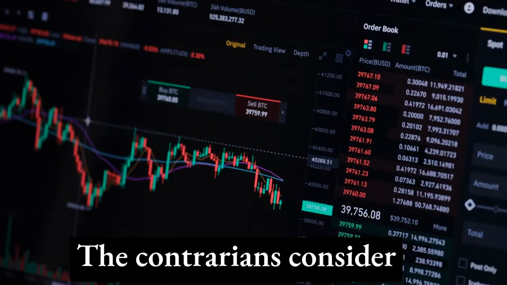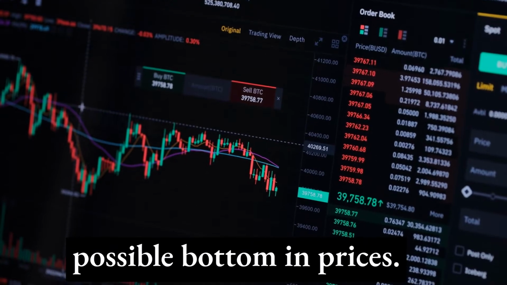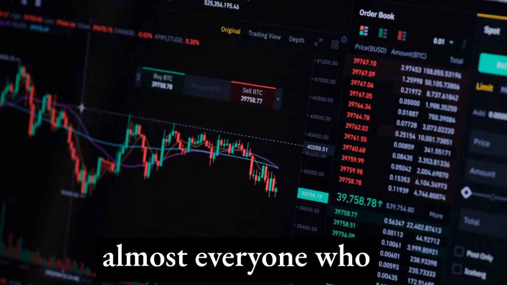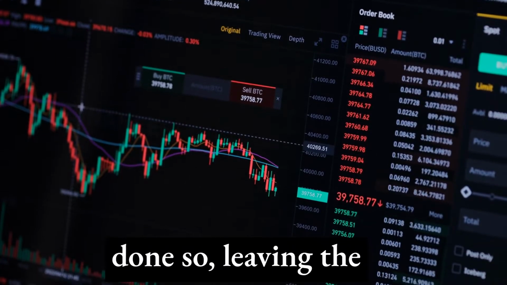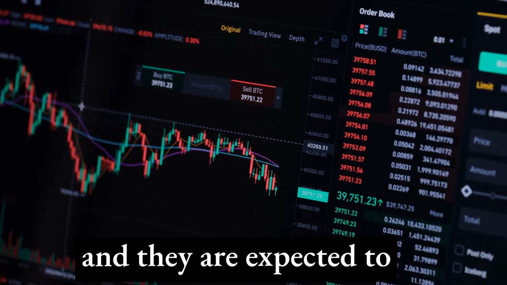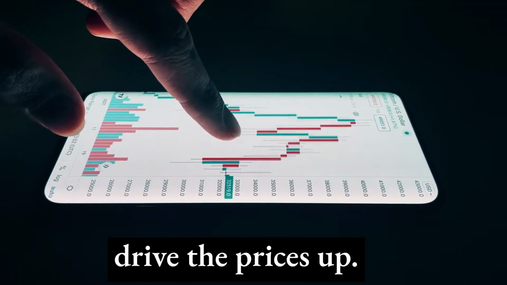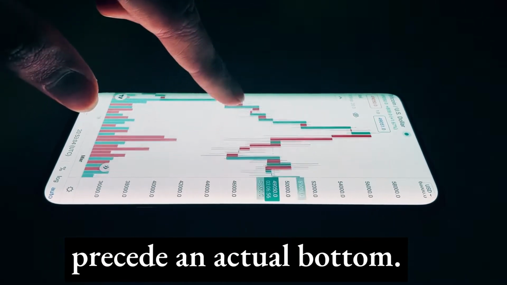The contrarians consider a capitulation a sign of a possible bottom in prices. This is because almost everyone who wanted to sell stock has already done so, leaving the buyers in the market, and they are expected to drive the prices up. The peak in volume may precede an actual bottom.